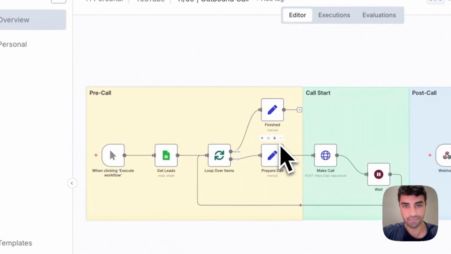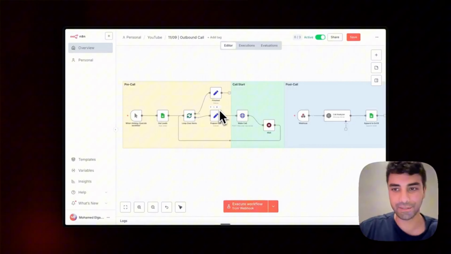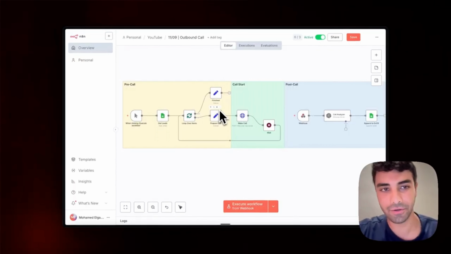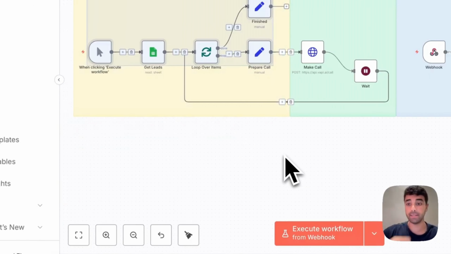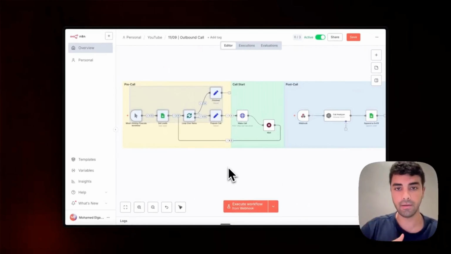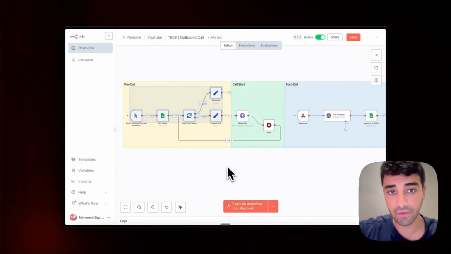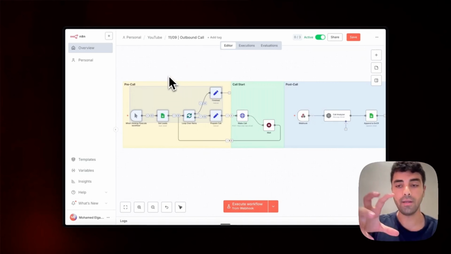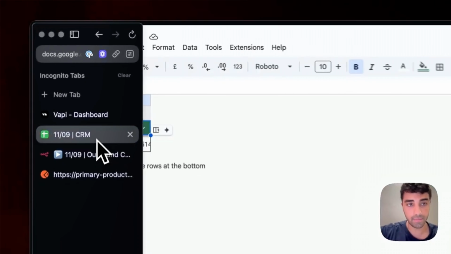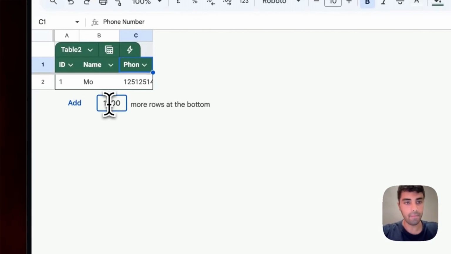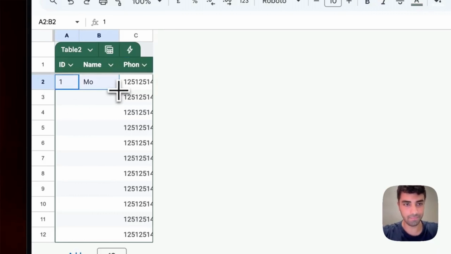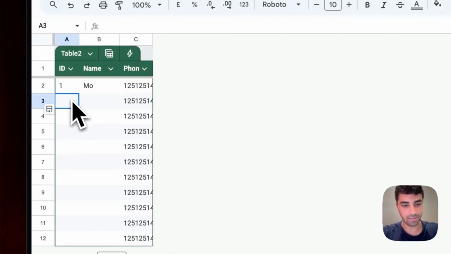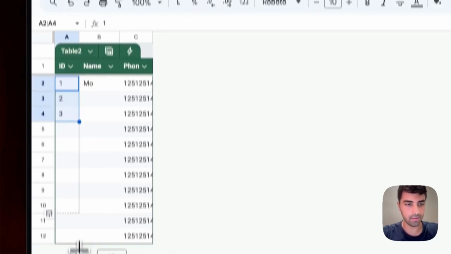Now, we can just quickly glance over the specific sections of the flow, because here you can see it clearly. We have a pre-call part where we're basically preparing the agent with all the information that it needs to have. And essentially what we're doing is we're going through the database CRM. In this case, I just made an example one. But for example, we can add like another 10 rows. I put more information. Maybe let's do it like 2, 3, and then copy these to give the idea.